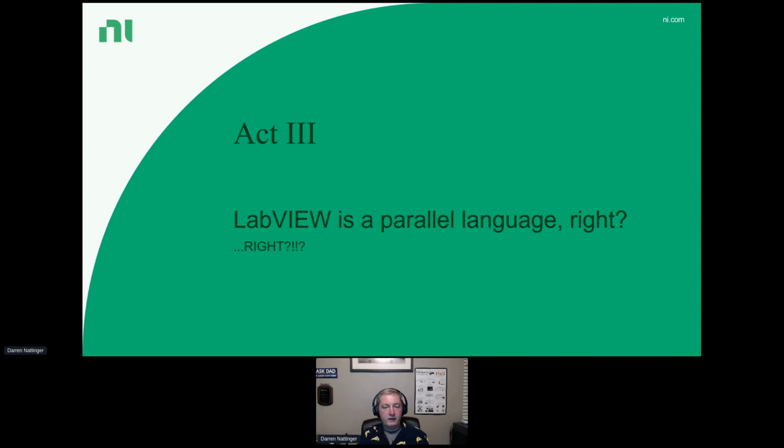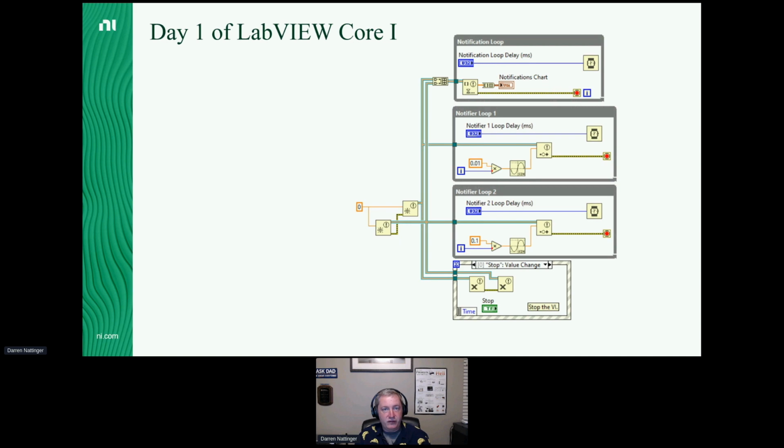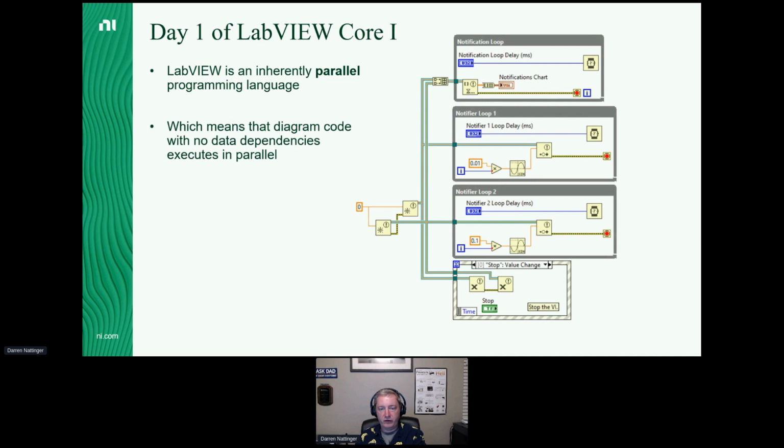All right, so Act 3. LabVIEW is a parallel language, right? Well, we're certainly taught that on day 1 of LabVIEW Core 1, where we're shown block diagrams. Maybe they don't look like this, but some representation of LabVIEW being a parallel programming language. Once all that initialization code on the left runs, then those 3 loops in that event structure can all execute in parallel. Well, it turns out that the assumption that LabVIEW block diagrams always execute in parallel is not a perfect assumption.